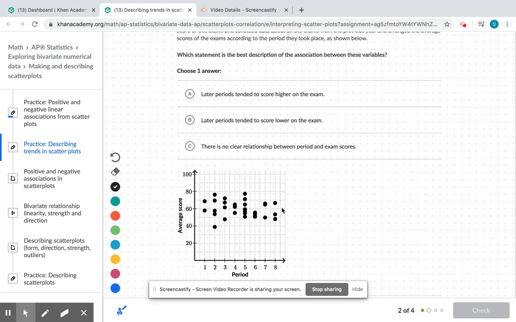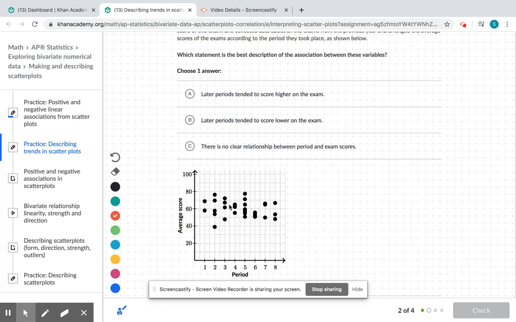All right, cool. So let's look at choice A. Later periods tended to score higher on exams. This doesn't really seem to have a trend up or a trend down. If I were to draw a line, yeah, it's not really looking too good. So choice B, later periods tend to score lower on the exam. I don't think it necessarily shows that either. I think there's really no association here. These dots are kind of everywhere. You don't see them kind of trending up or trending down.